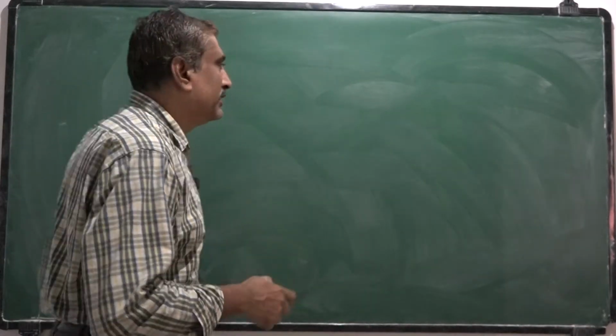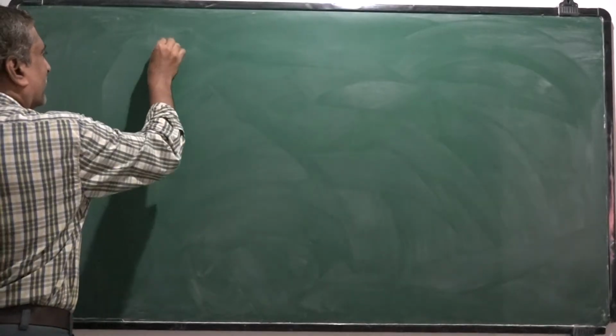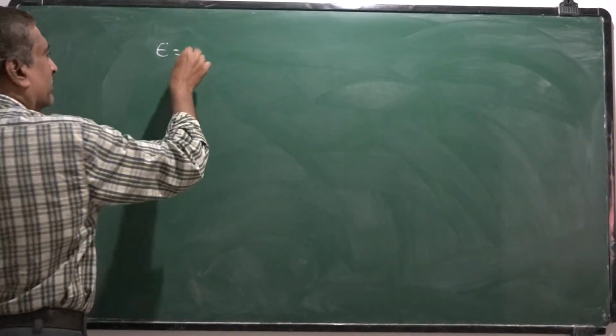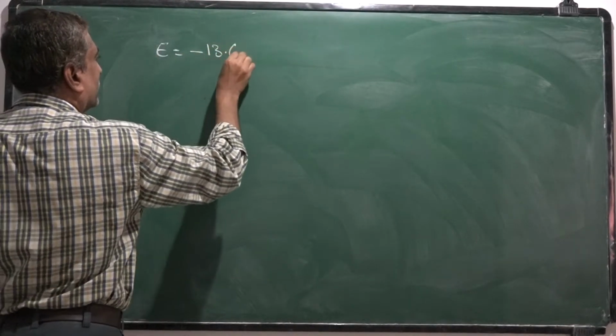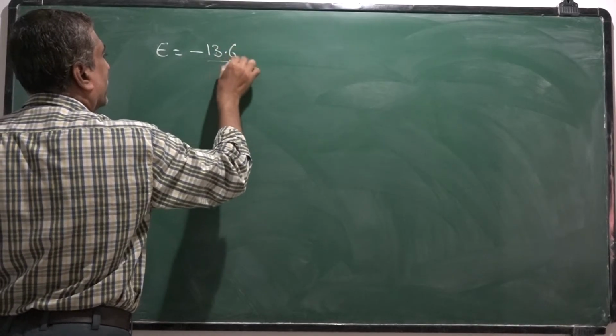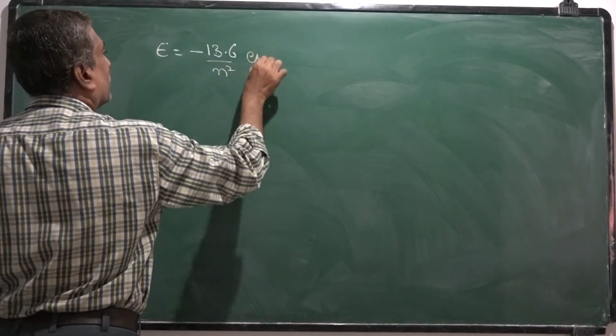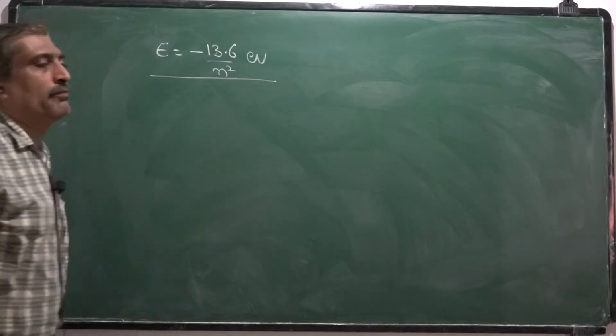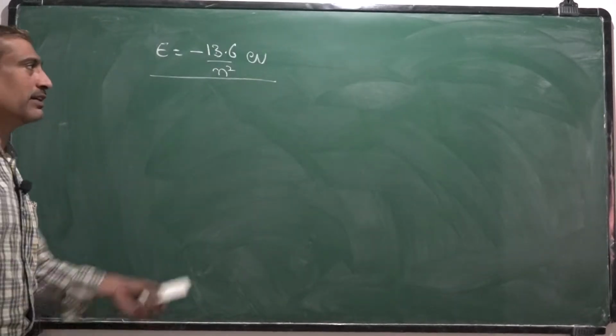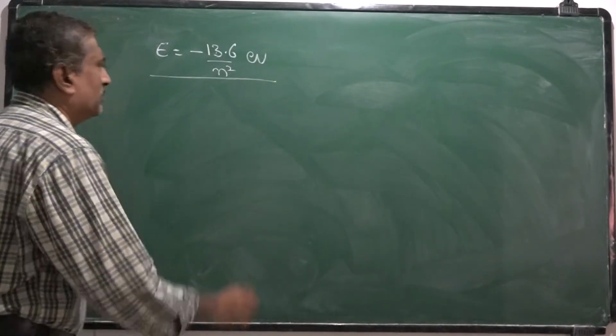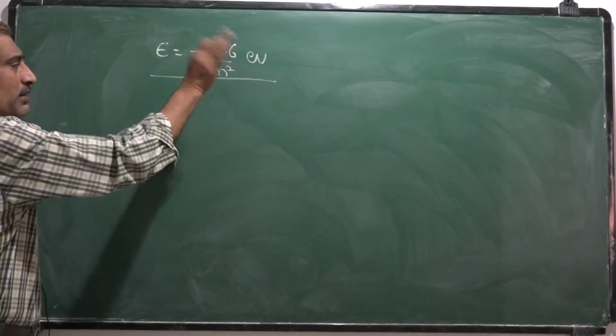For the hydrogen atom, we derived that the energy of an electron is minus 13.6 by n square electron volt. This is our relation for the energy of an electron in a hydrogen atom. For simplicity, we are considering the hydrogen atom.